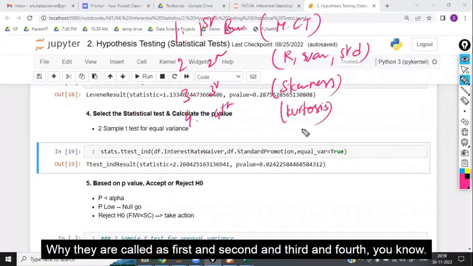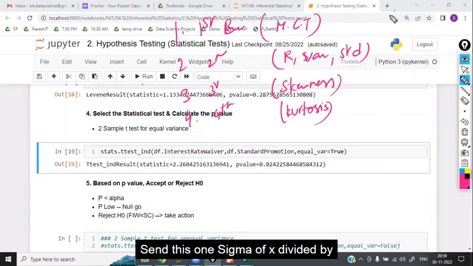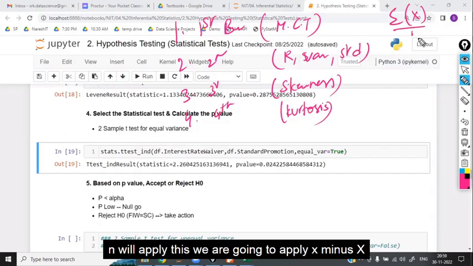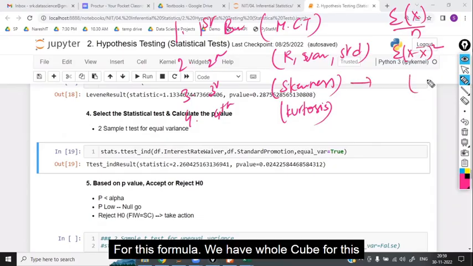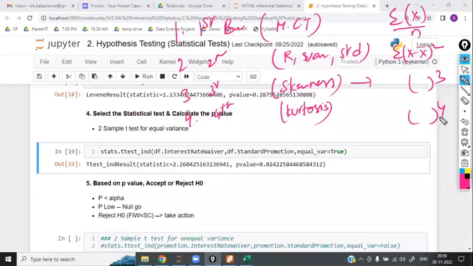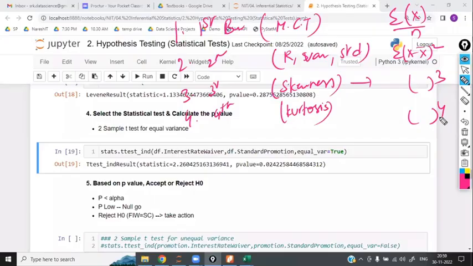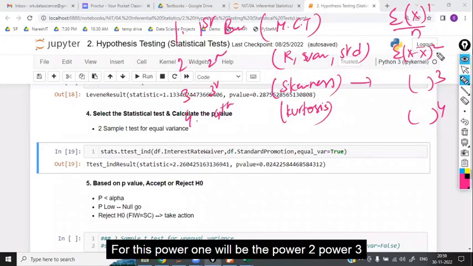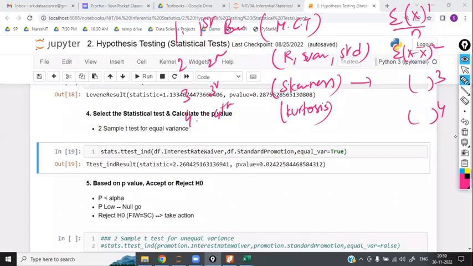Why they are called first, second, third and fourth, do you know? For the first, sigma of x divided by n will apply. For the second, we apply x minus x bar whole square. Square will come. For the third formula, we are having whole cube. For the fourth formula, we are having whole to the power of 4. That is the reason. Nothing else is there inside that. Power 1, power 2, power 3, power 4 is there in the formulas.